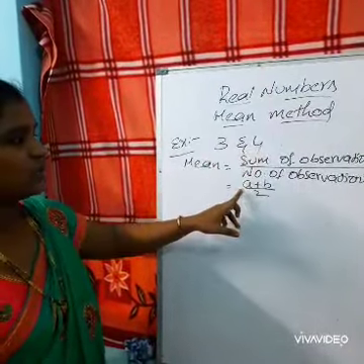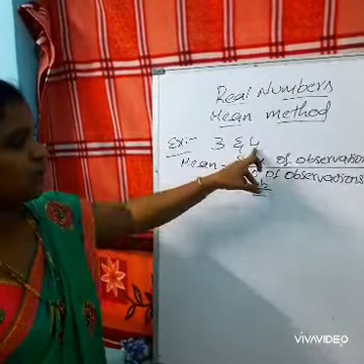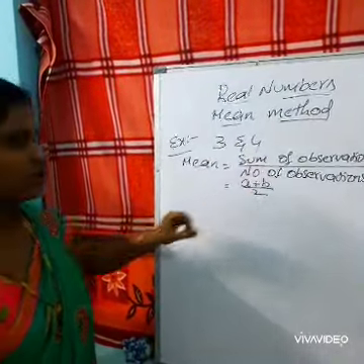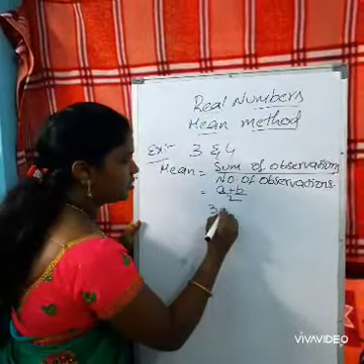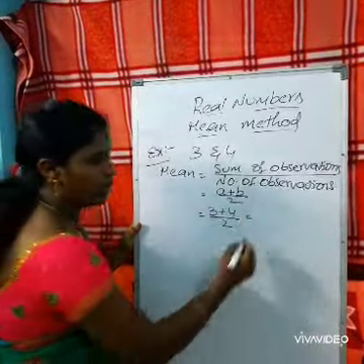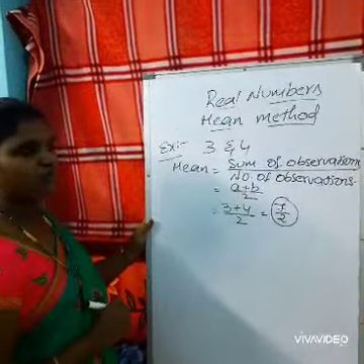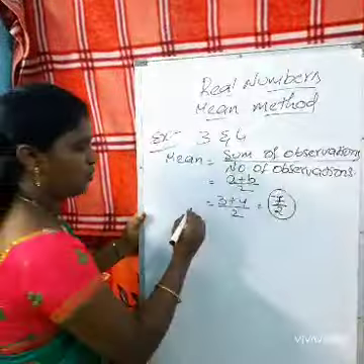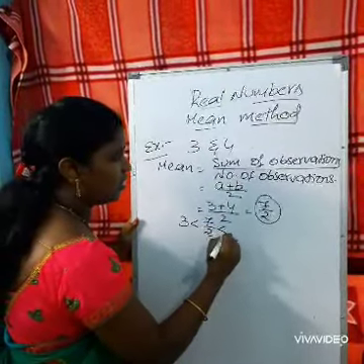So 3 plus 4 by 2, which is nothing but 7 by 2. So one of the rational numbers between 3 and 4 is 7 by 2. It can be written as 3 less than 7 by 2 less than 4.